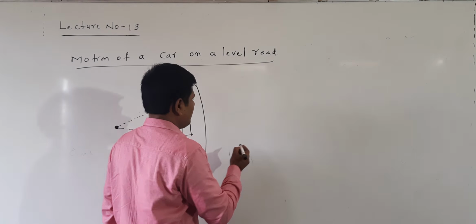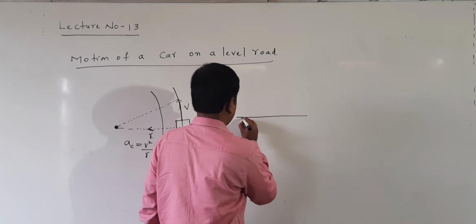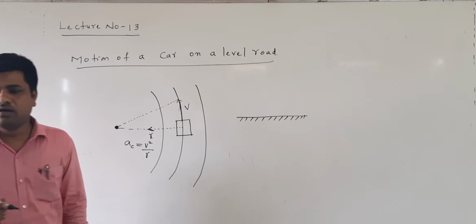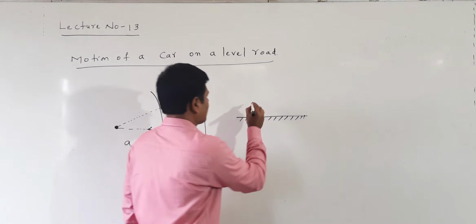Now I am showing this level road. On this level road the car is moving.